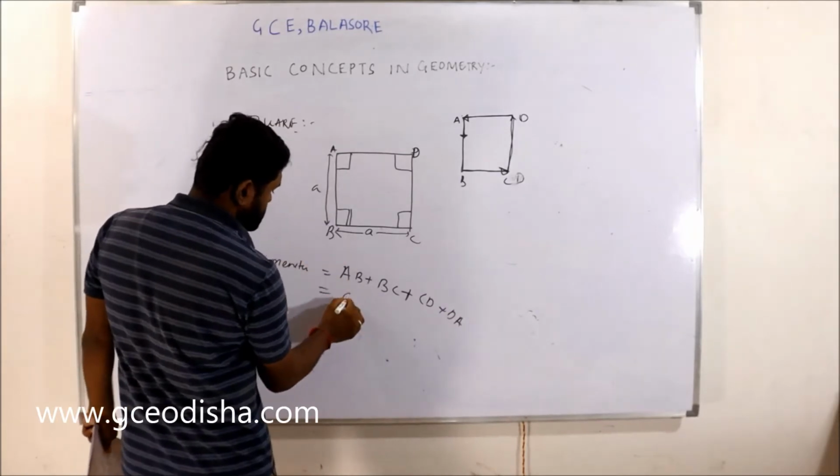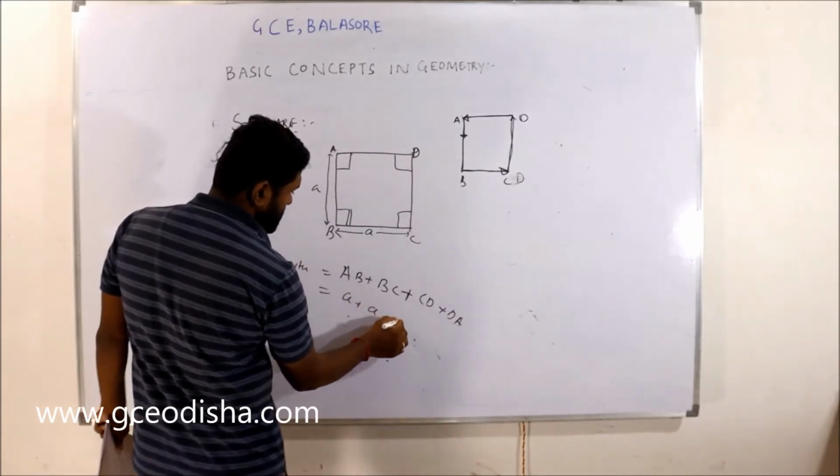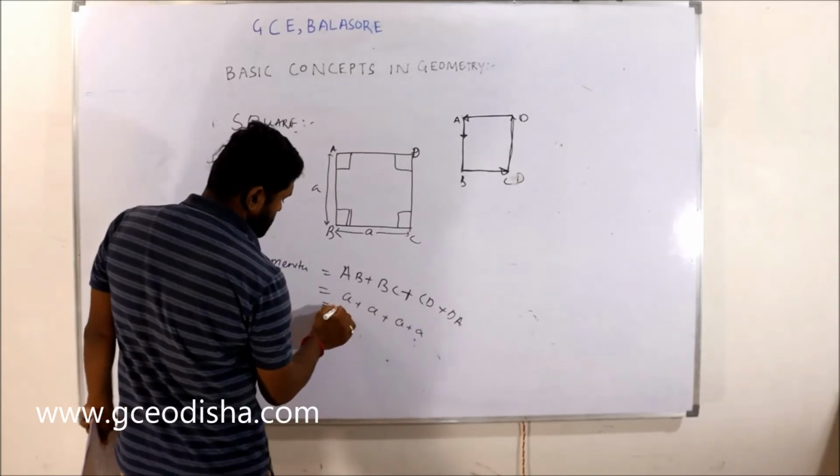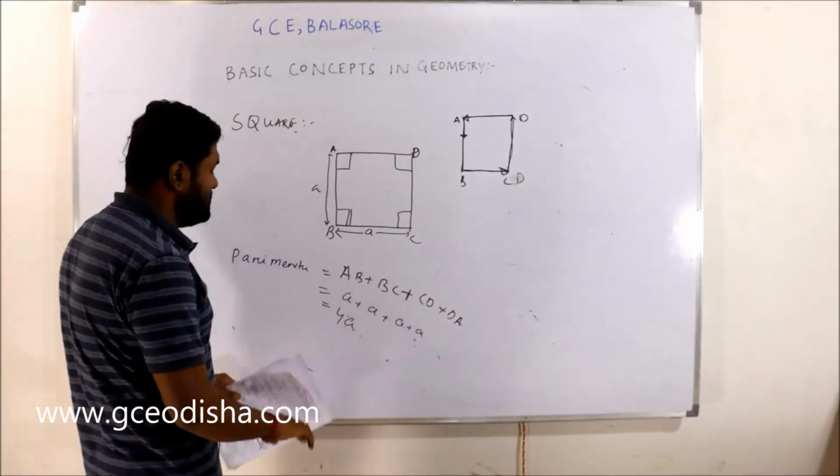Then AB is how much? A. BC is A, CD is A, DA is A. This is equal to 4A. This is the perimeter formula.